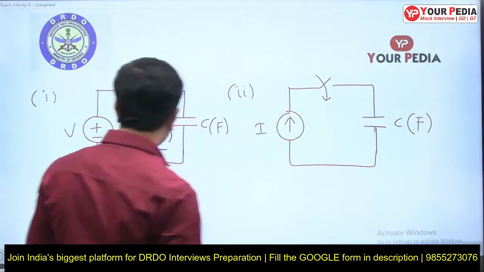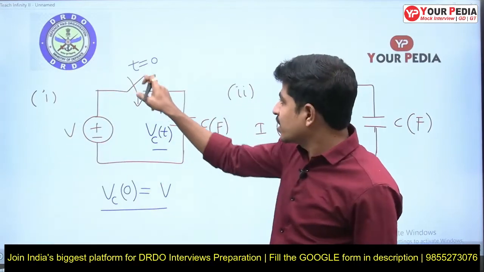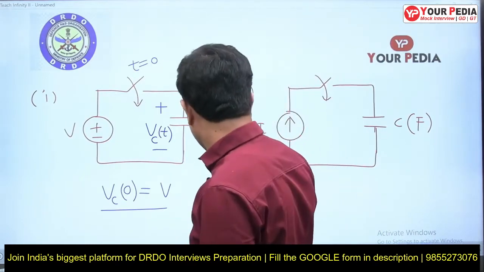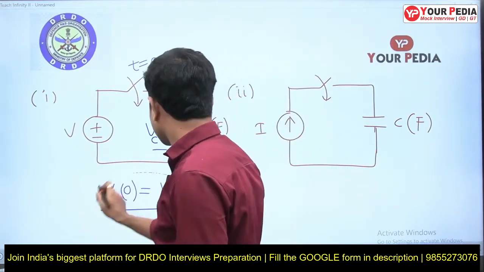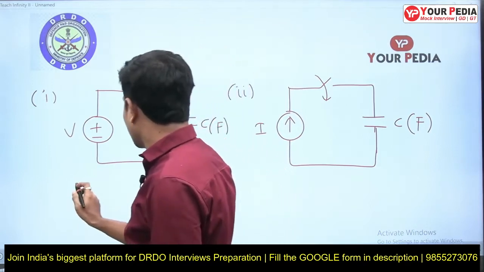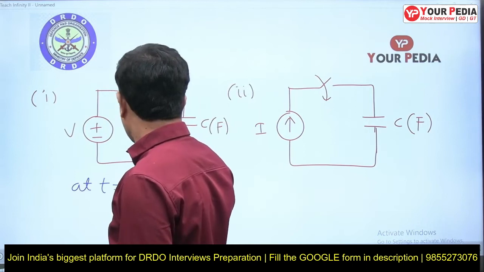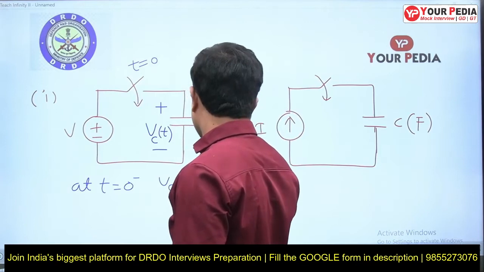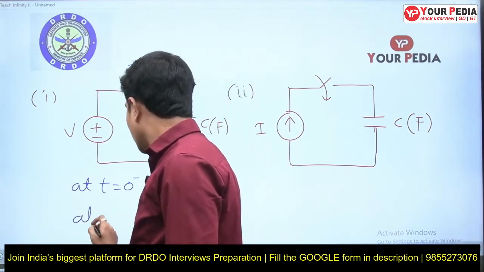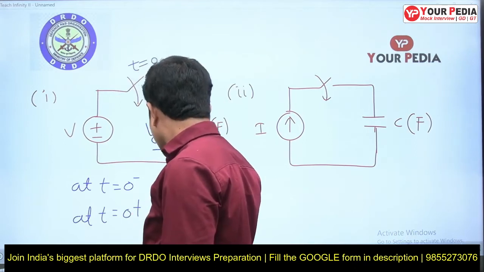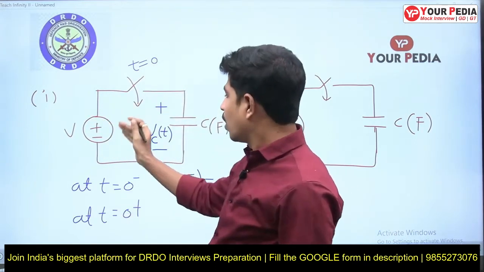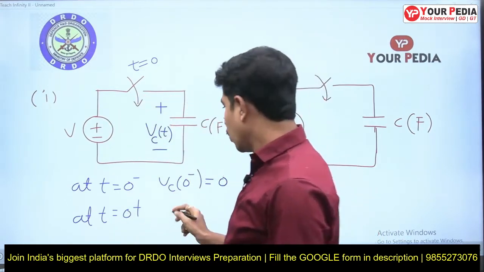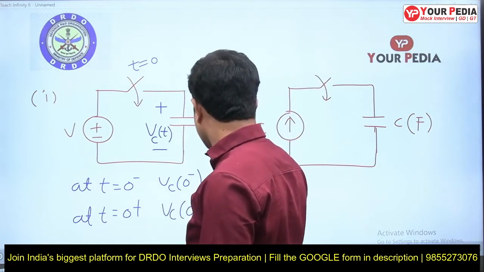Here, if you observe, if I switch on this circuit at t equal to 0, at t equal to 0 minus, which means just before closing the switch, what is Vc of 0 minus? That is 0. At t equal to 0 plus, according to KVL, this voltage must drop here. Now, Vc of 0 plus should be how much? It should be V.